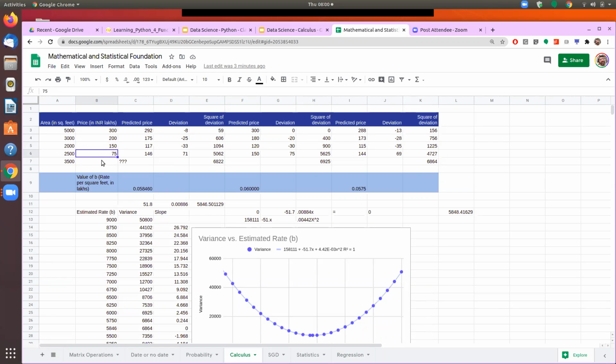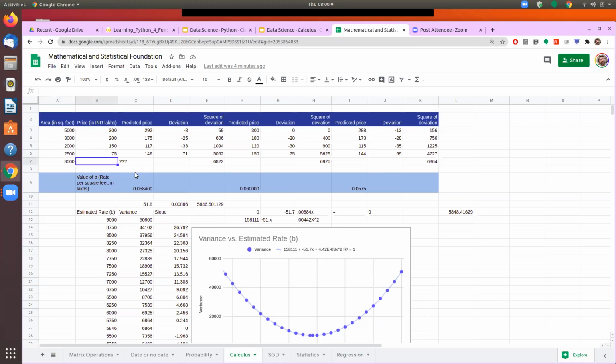Suppose this kind of data is given to you, which is very close to the kind of data that we have in our housing data set. Then if you are asked to predict, for another house with an area of 3,500 square feet, what would be the price?